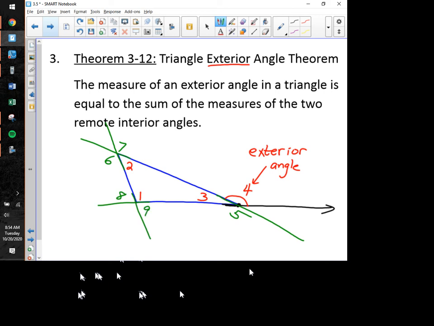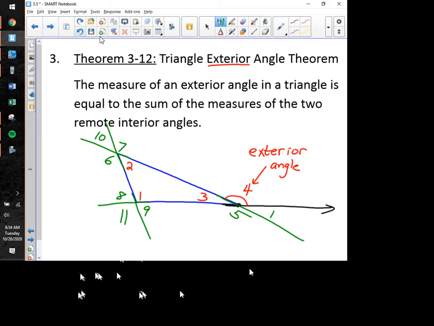Now, don't write this down either. Angle 10 is not an exterior angle. Why? Because angle 10 doesn't touch any of the blue sides of the original triangle. Likewise, angle 11 is not an exterior angle, and angle 12 is not an exterior angle. So, to be clear here, the interior angles are 1, 2, and 3. The exterior angles are 4 and 5, 6 and 7, 8 and 9. And then 10, 11, and 12 are just kind of extras. They don't really count at all.